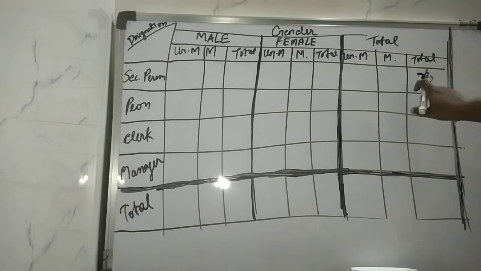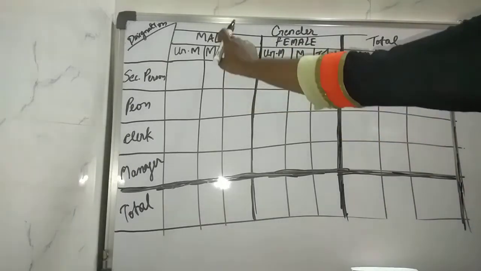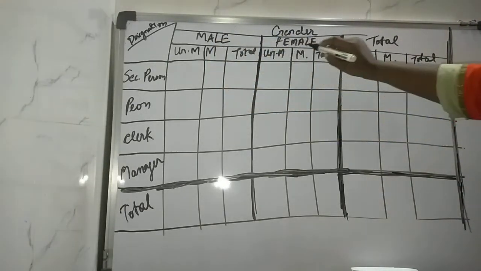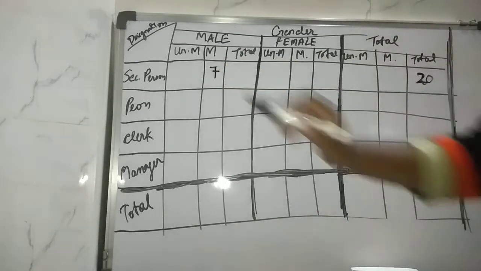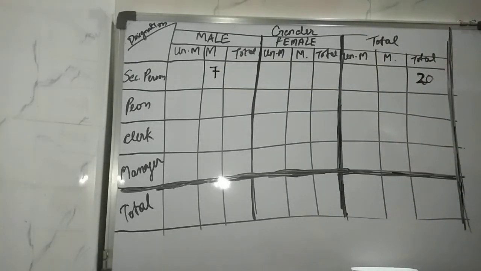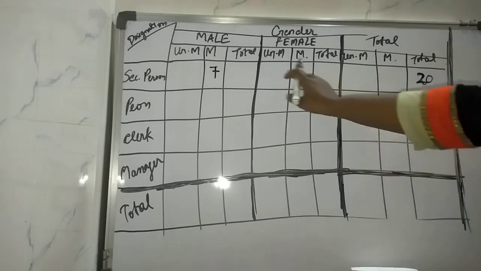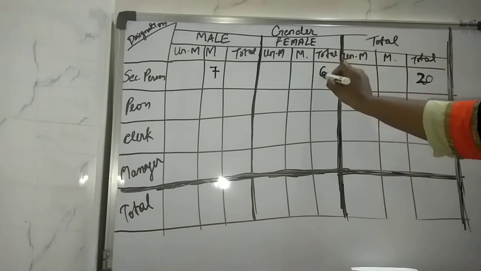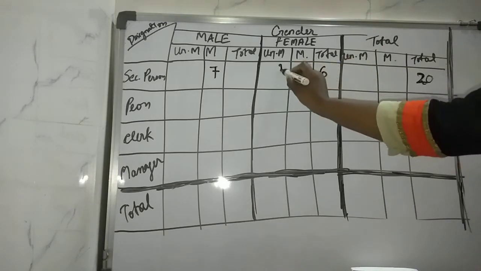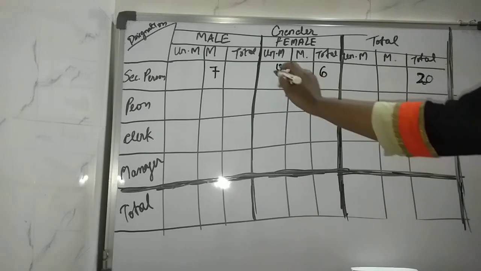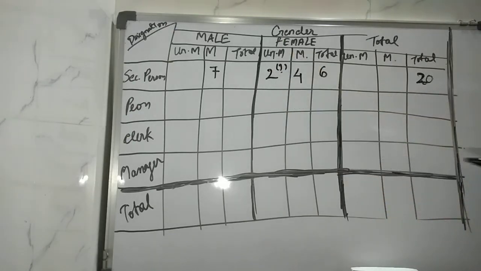So from security persons, the males who are married, that is how much? 7 males are married. And out of 6 females, 4 are married. So there are 6 female securities total. In that 4 are married. So how many are unmarried? 6 minus 4 is 2. Like this you can find out. Clear?